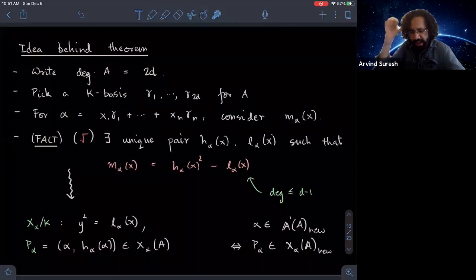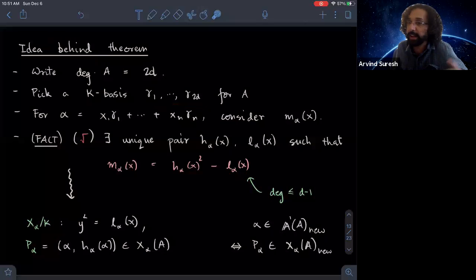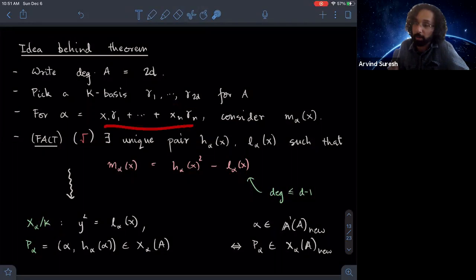Cool. And so the idea behind this theorem is very concrete and down to earth. You pick a basis for your algebra, right? So that any element can just be written as a linear combination. Okay, and it turns out that if you look at the characteristic polynomial of alpha, this is an even degree polynomial.